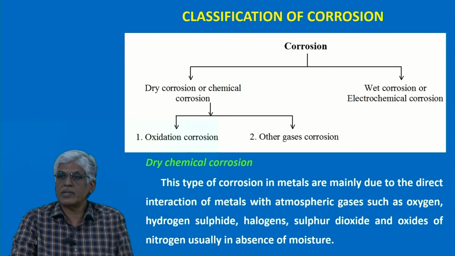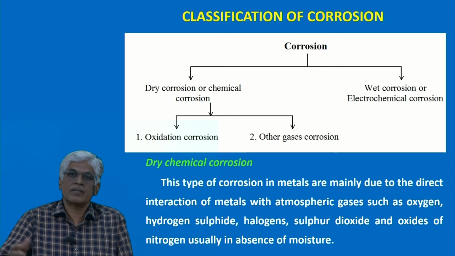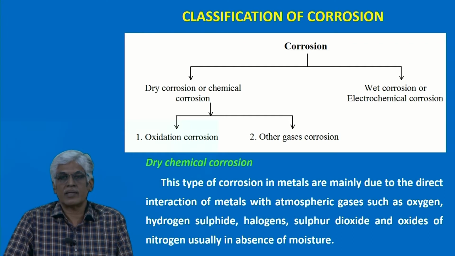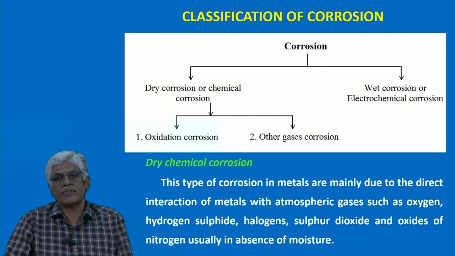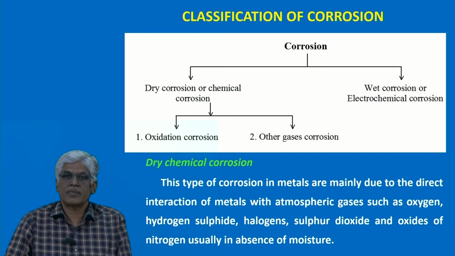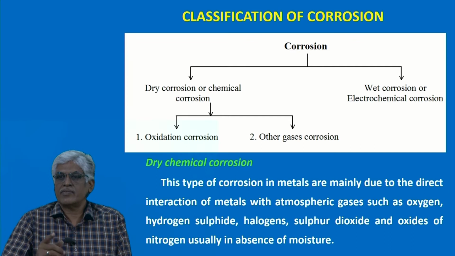Then this corrosion is classified into two types. One is dry corrosion or chemical corrosion, another one is wet or electrochemical corrosion. Corrosion is a chemical reaction, it's a slow reaction, but all chemical reactions must have some mechanism. So based on the mechanism we are classifying this into two types, dry or chemical and wet or electrochemical corrosion. Then we will see one by one here.